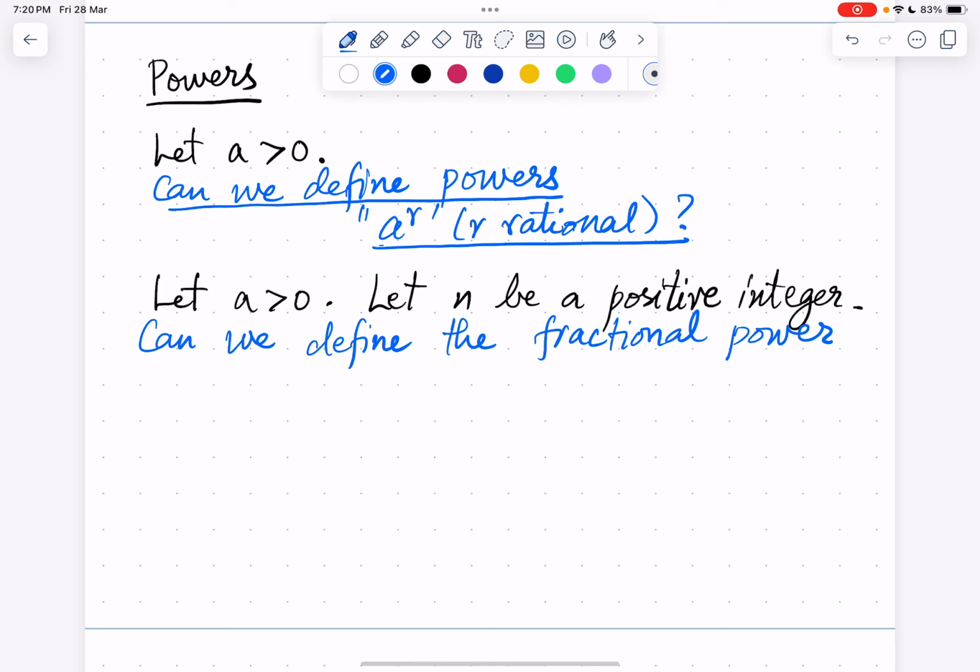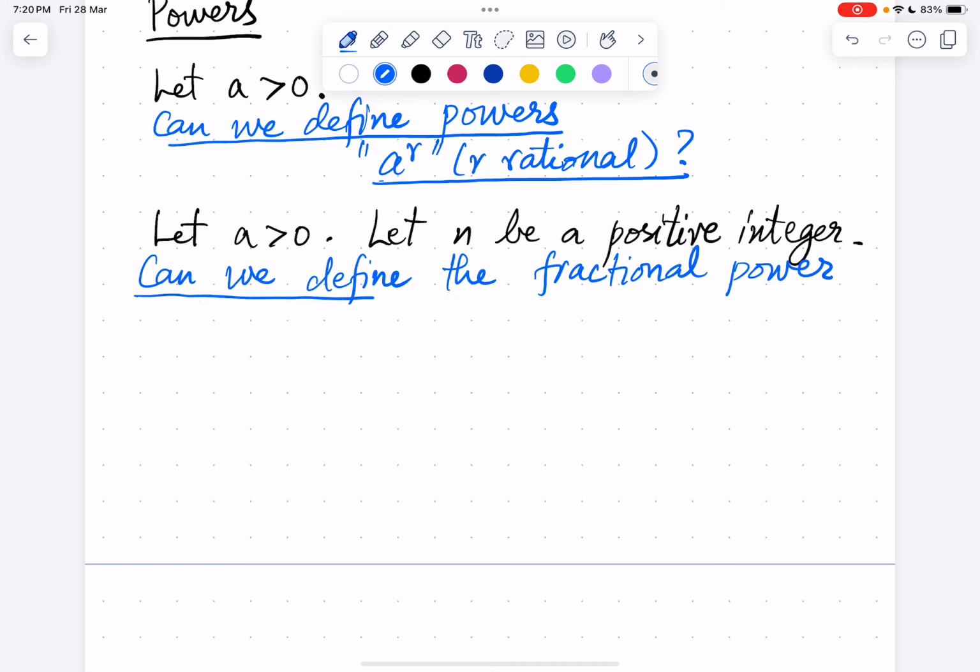We are asking the simpler question. Let a be a positive real, let n be a positive integer. Can we define the fractional power a power 1 by n? Can we define what this a power 1 by n can be?